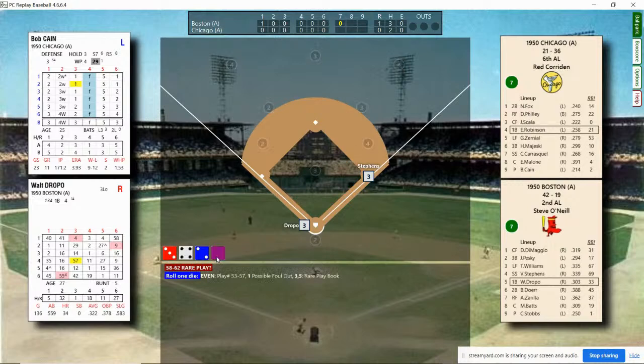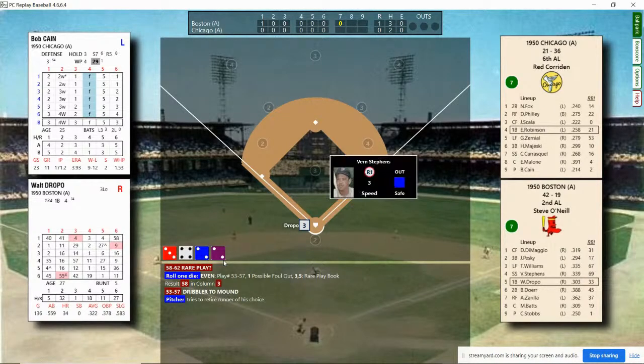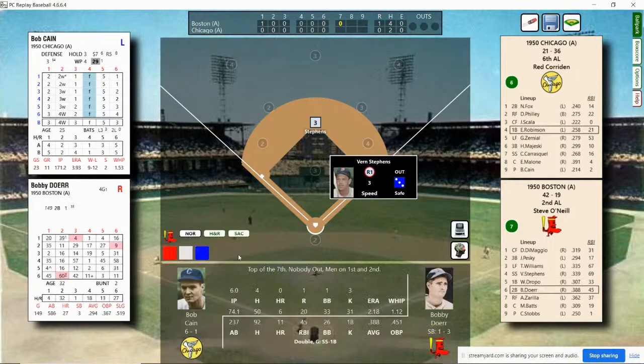And now we're going to have a few more rolls. We have the infamous dribbler in front of the mound. Let's see if we can get her a 1 or a 2 here. We can't. But it doesn't matter because he's got a 3. It matches. It's a single. As I continue to learn those confusing plays. No outs, men on first and second. The defense is playing in at the corners.